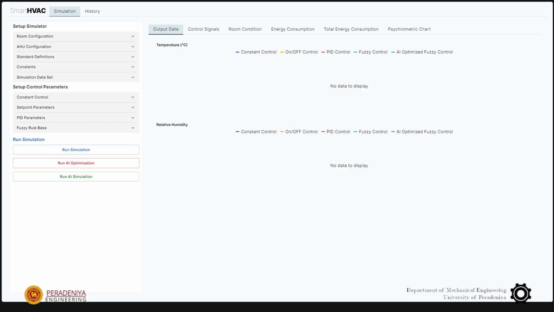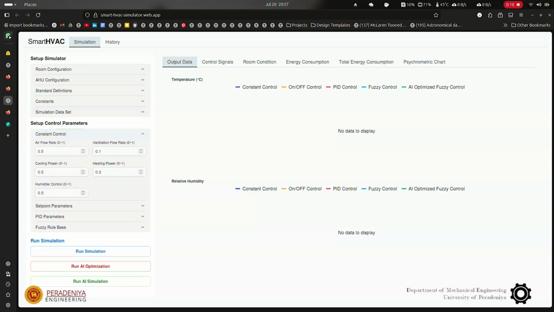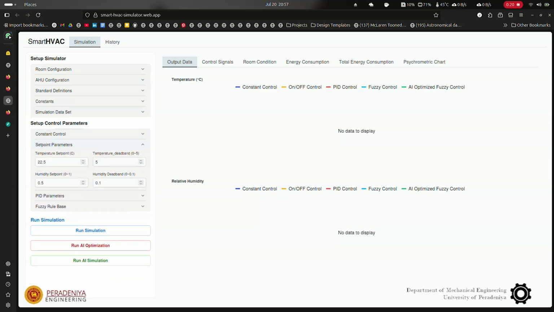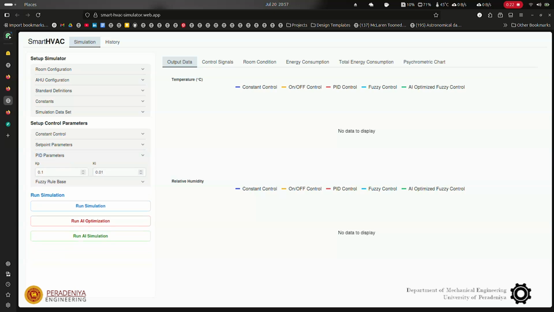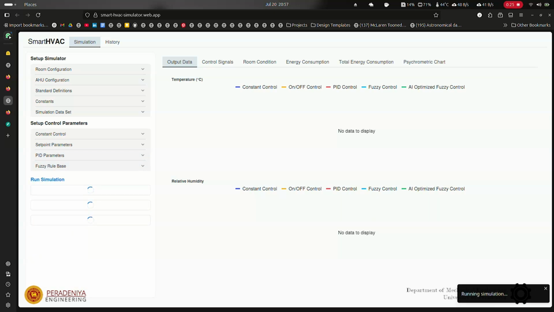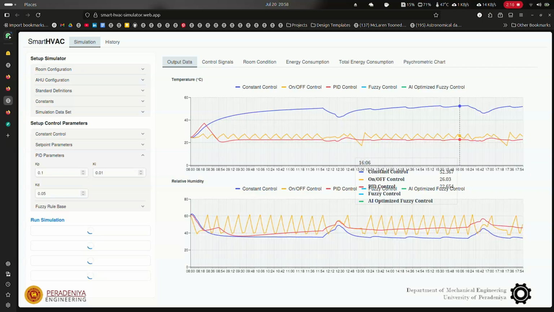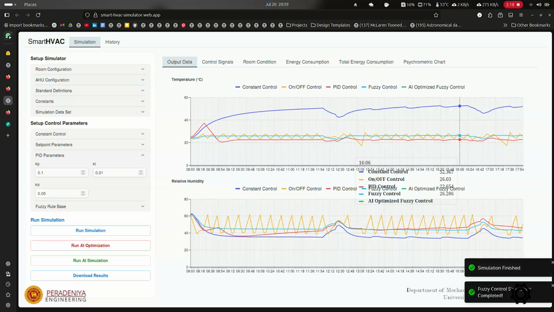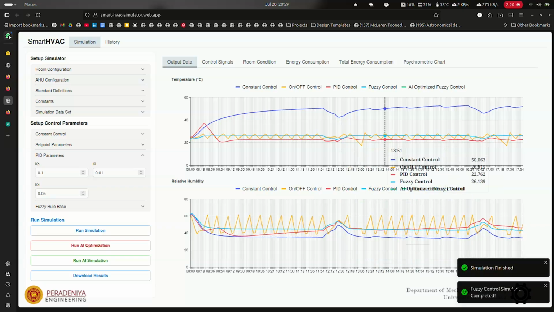The system supports 5 different controllers: constant control, on-off, PID, standard fuzzy logic, and our proposed LLM enhanced fuzzy controller. For each run, the system plots outputs like room temperature, relative humidity, control signal, and total energy usage, all on the same graph for easy comparison.